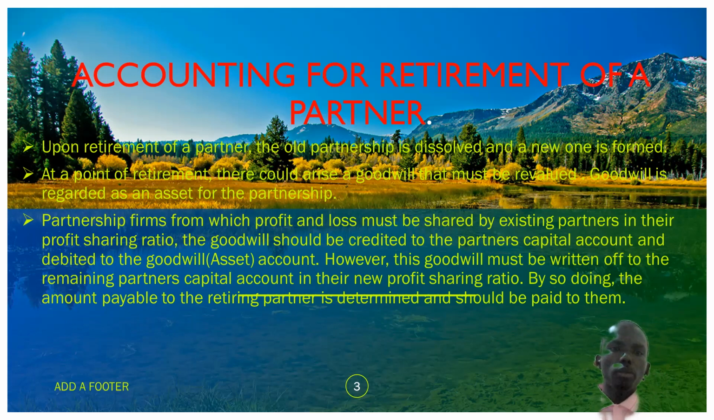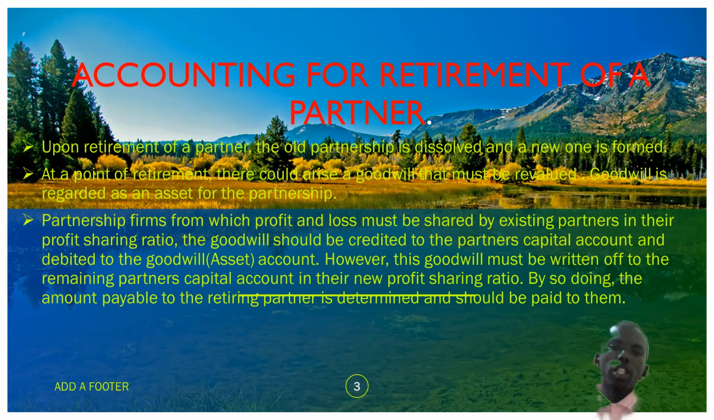We say that for partnership firms in which profit and loss must be shared by existing partners in their profit sharing ratio, the goodwill should be credited to the partners' capital accounts and debited to the goodwill or asset account. What do I mean? The goodwill should be credited to the partners' capital accounts. Remember, this is like a profit that they have realized, so it should be credited to their initial capital account.